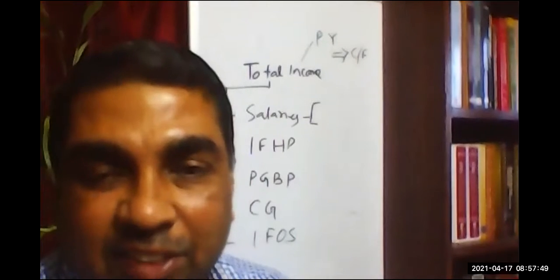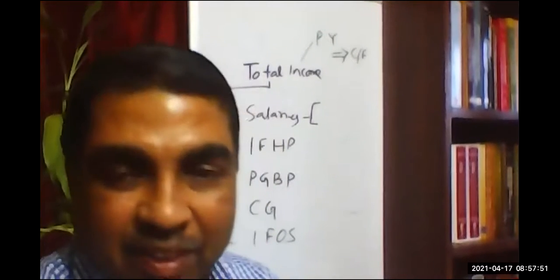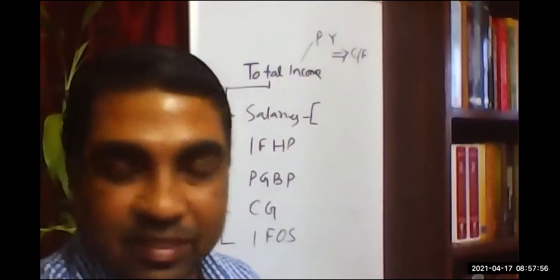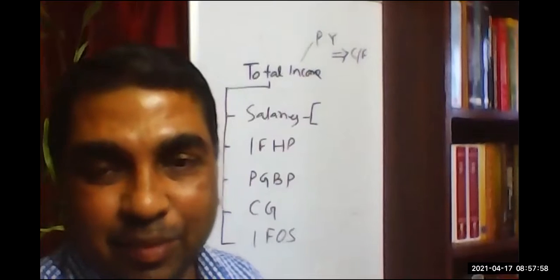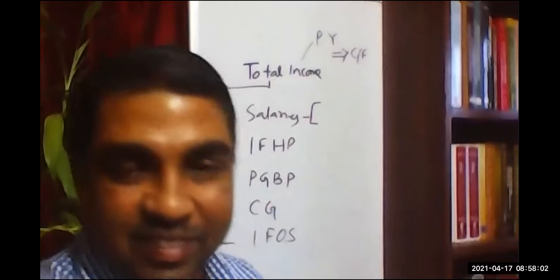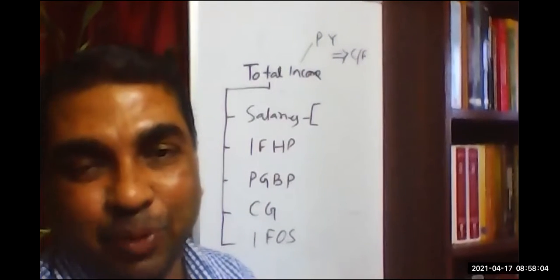And what are the deductions under the head salary? You know, section 16, is it not? Standard deduction, then professional tax and entertainment allowance. Yes, three things are there. Is there any possibility of a loss?